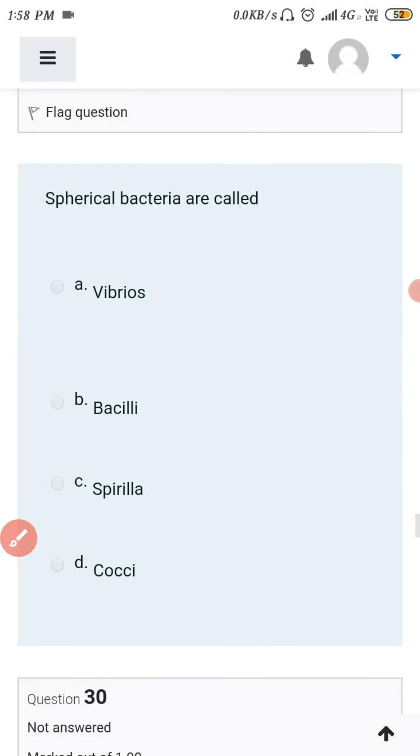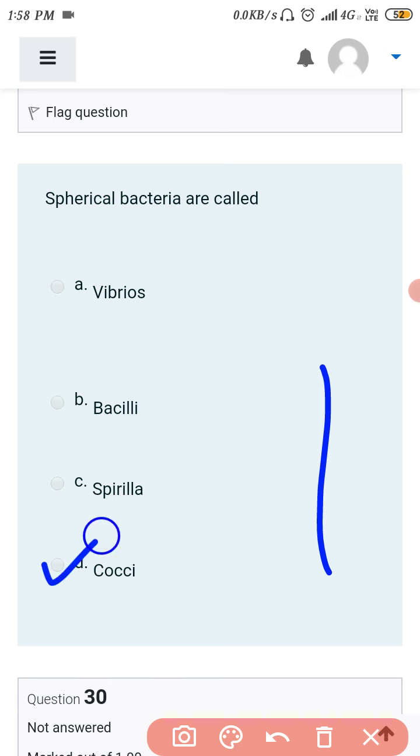Next one: the spherical bacteria are known as Vibrios, cocci. Cocci is a spherical bacteria which we will discuss inside chapter number 3, microorganisms. Okay, so the spherical bacteria are known as cocci. So the D option is correct for this.